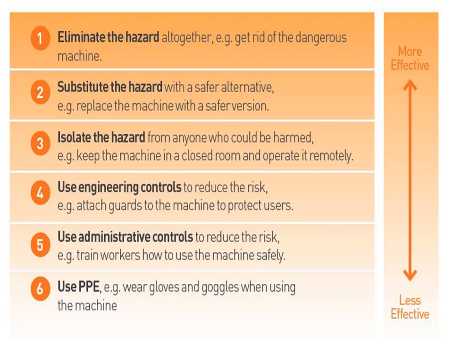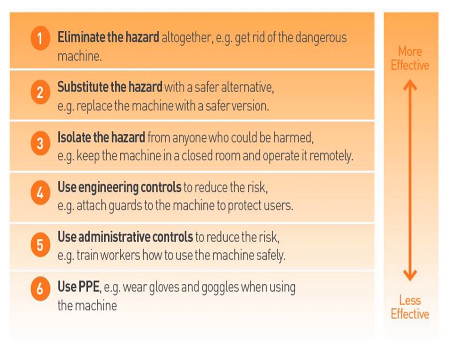That is also one way to protect safety. Third, isolate the hazard. Isolate means keeping it away from anyone who could be harmed. The best example is to keep the machine in a closed room and operate it remotely. That is also a more effective measure.